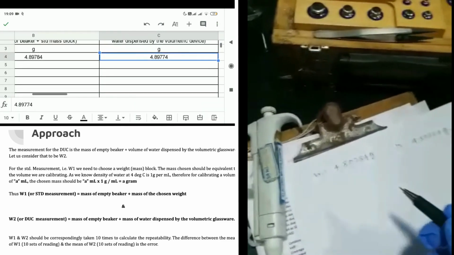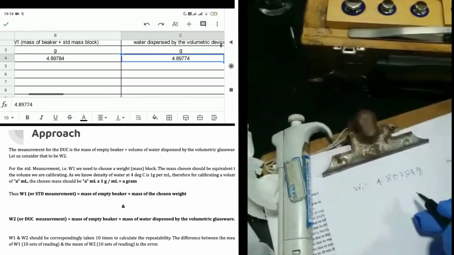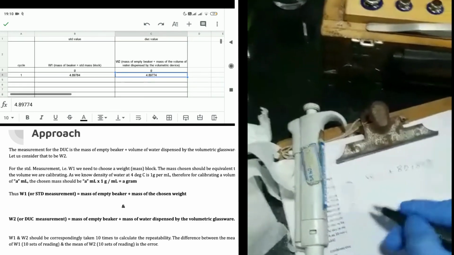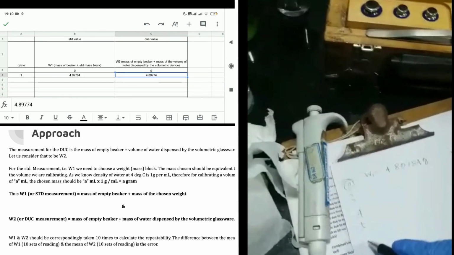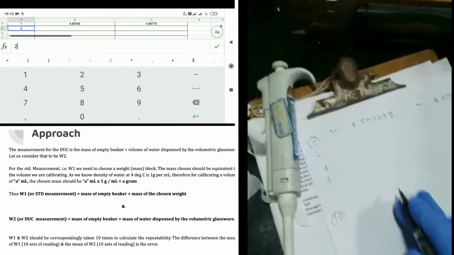We shall record 10 sets of readings for each of W1 and W2. After a single trial of W1 and W2, the beaker being used should be wiped and properly cleaned to remove any trace of water while we retake W1.